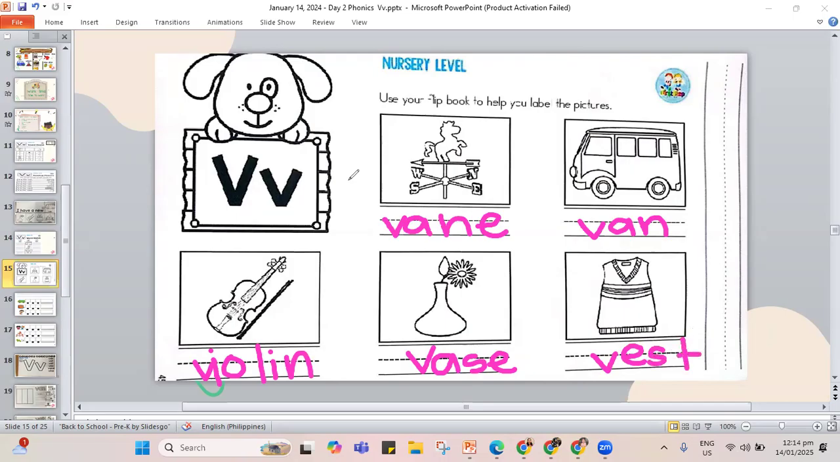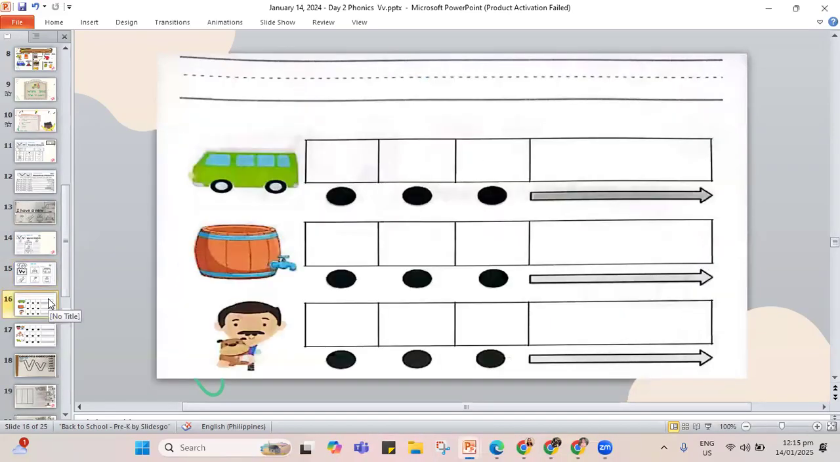So let's go back. If you already did this one, good job. But if you're not yet done, again, pause the video, play it again once you are done. We have vein, van, vest, vase, and violin. Let's erase the writings on the screen. Okay, so for this one, let me fix this one, please. Okay, let's jump to spelling out.